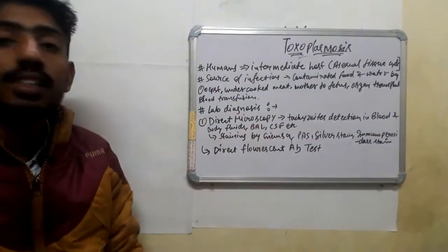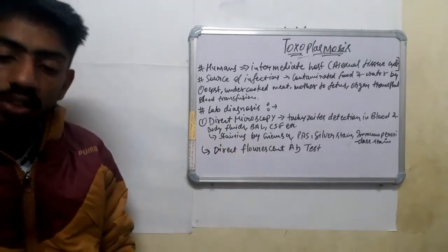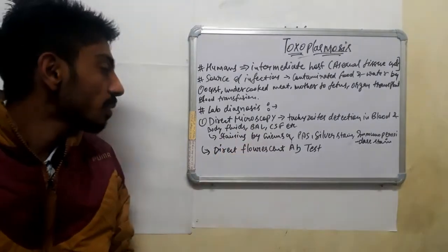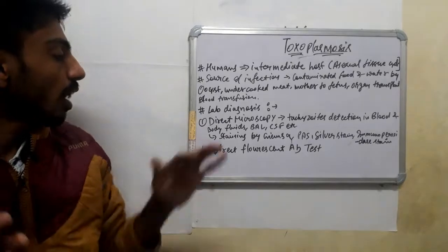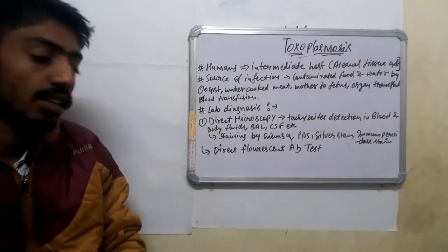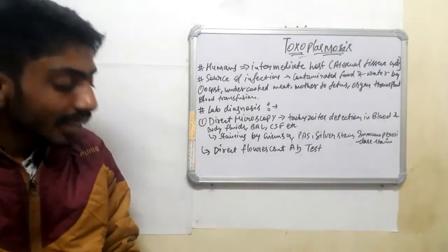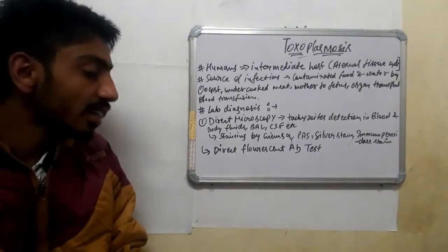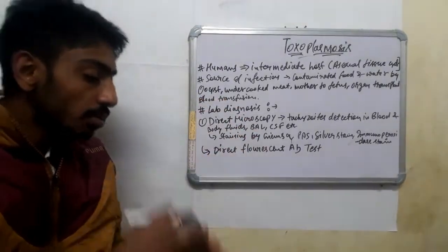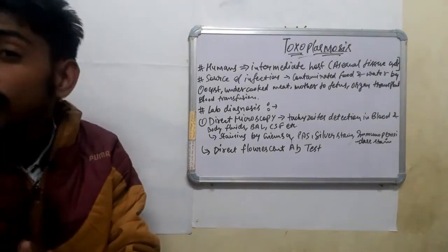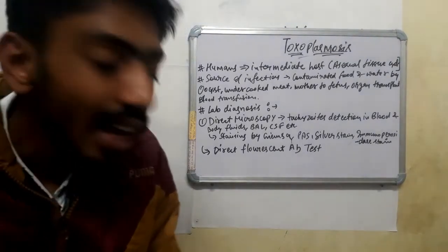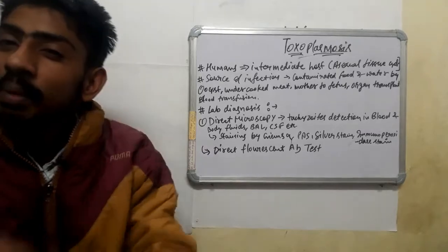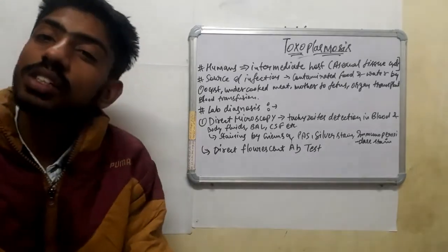These are the stains used to stain Toxoplasma. We can also do the direct fluorescence antibody test. Antigen detection tests are also available, and sometimes imaging methods like CT and MRI are also done.